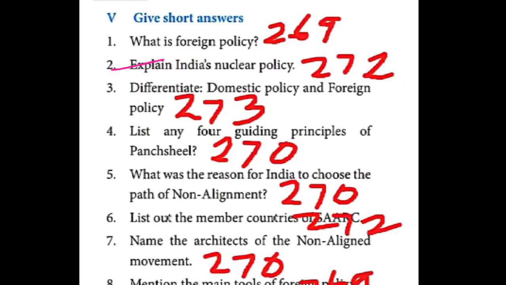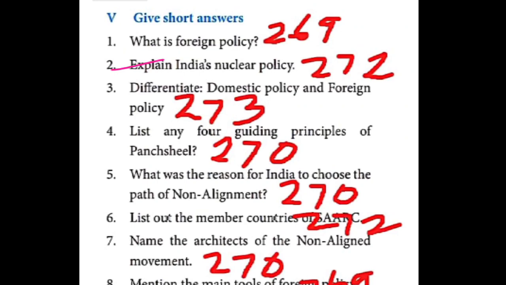5-3 answer, page number 273. That differentiation, at last it is given in the page number 273, blue color box. Domestic policy, differentiation. Okay, that one full. That is full in the sense 2 points are there. 2 points also you must write.